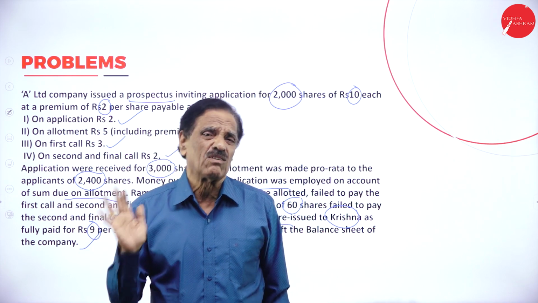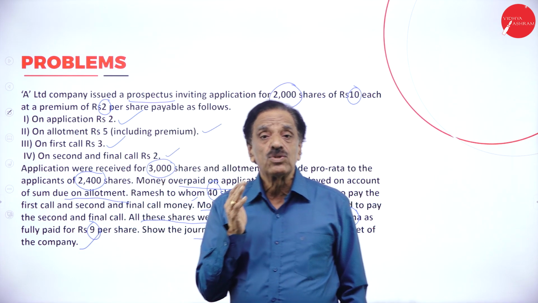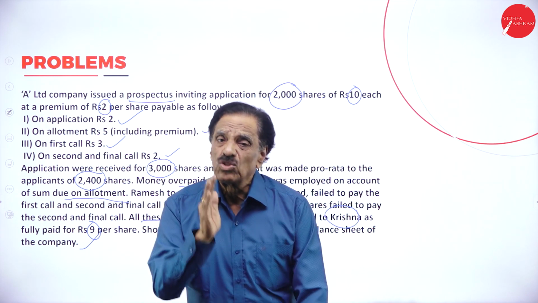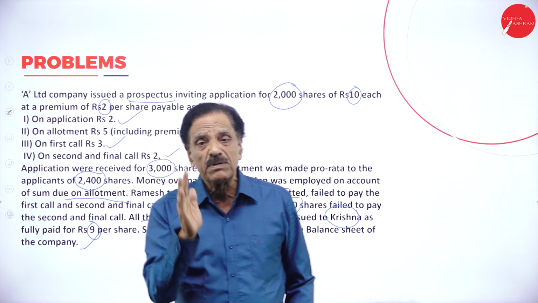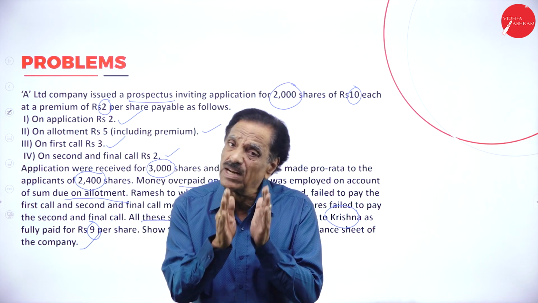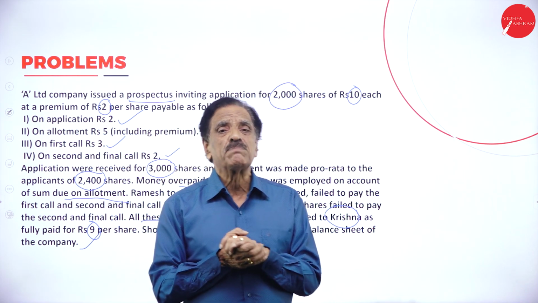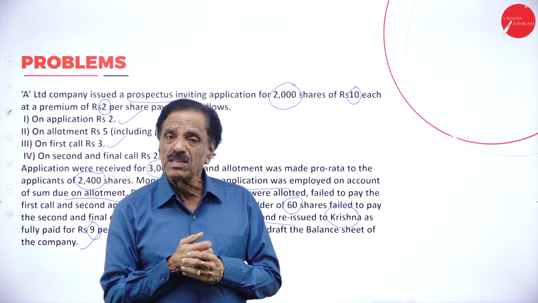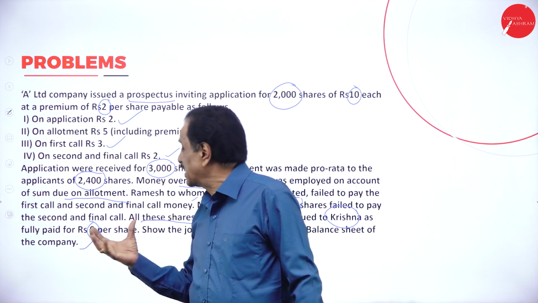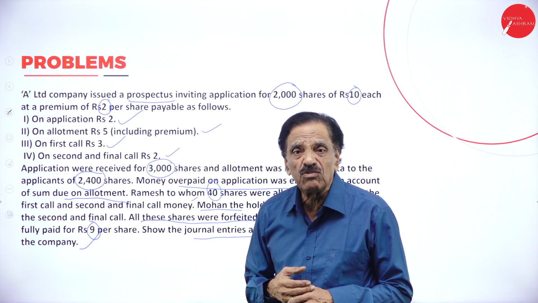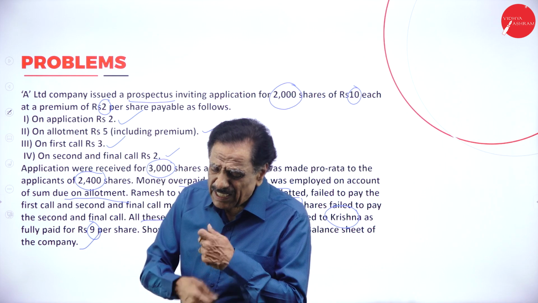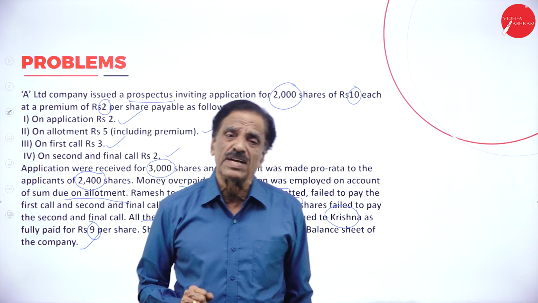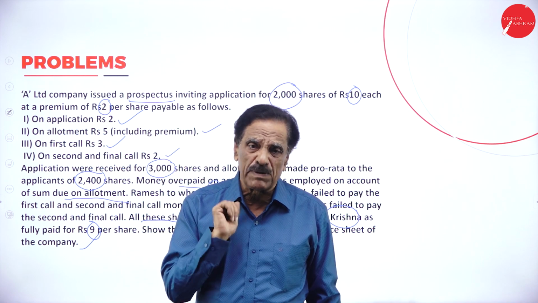Now, generally the question arises, how many shares have you got? 2,000 shares. But how many applications are required? 2,000 only. But how many applications did we receive? 3,000 applications we received. How many applications more? 1,000. They would have rejected 1,000 applications, but they accepted how much? 2,400. The general question arises, no? You got 2,000 shares, but you received 3,000 applications.